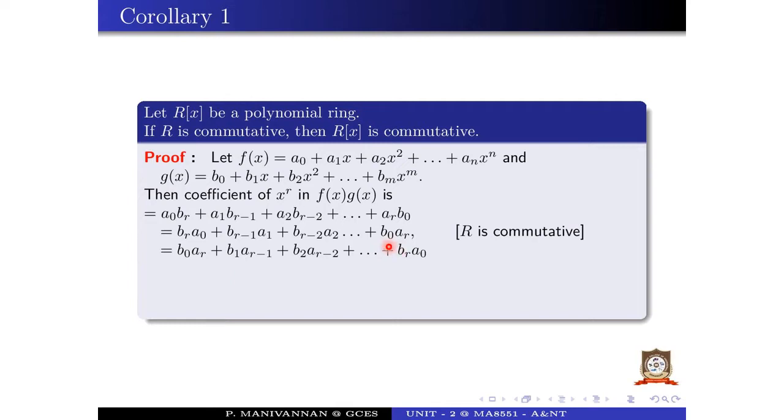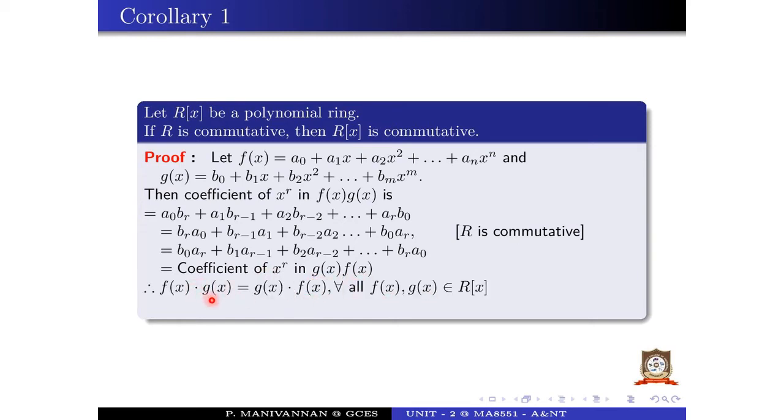It can be written as b naught ar plus b1 a r minus 1 plus etc. Here b naught, b1, b2, etc. to br, written in the backward direction. So we get this result. This is the coefficient of x power r in g of x into f of x. So the coefficient of x power r in g of x f of x.